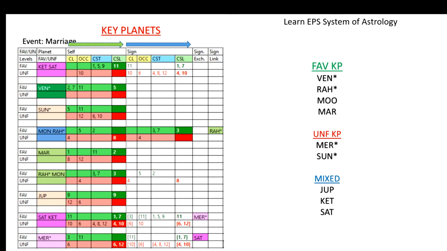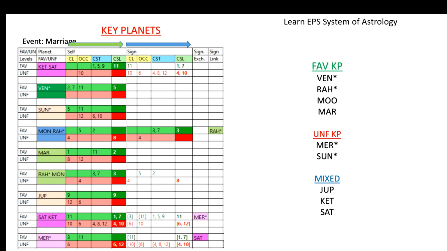So by studying these key planets alone, it will give you a very clear picture of that particular native's overall prospects. So it is always recommended to spend some time on these key planets before going into the in-depth analysis for the particular event. I hope you understand the usage of these key planets.